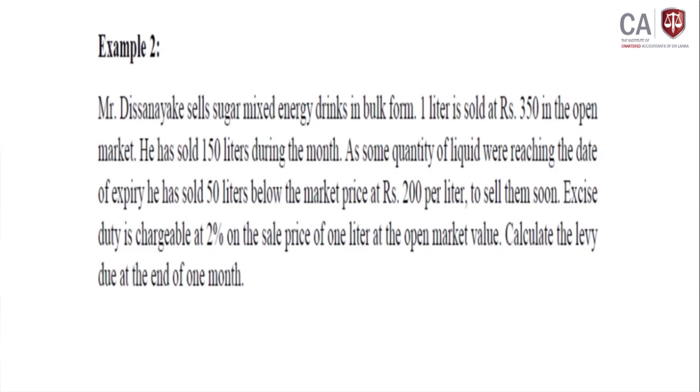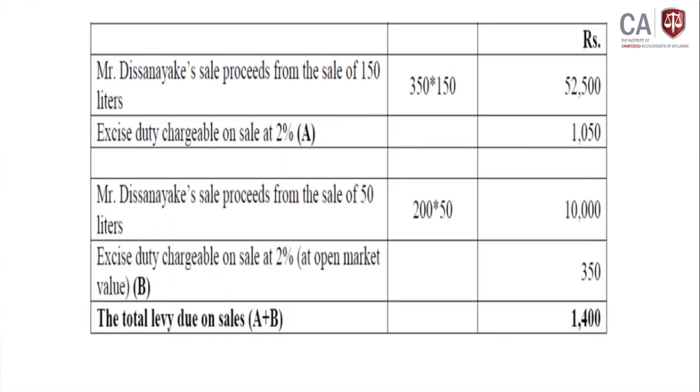That means they sell 1 liter for 350 rupees, the open market value. On that price they sold 150 liters, but due to some issue with reaching the expiry date, the balance 50 liters they sold for a lesser price, 200 rupees per 1 liter. Then excise duty is chargeable at 2%, and we have to calculate the excise duty payable for the 1 month end. How are we deciding?